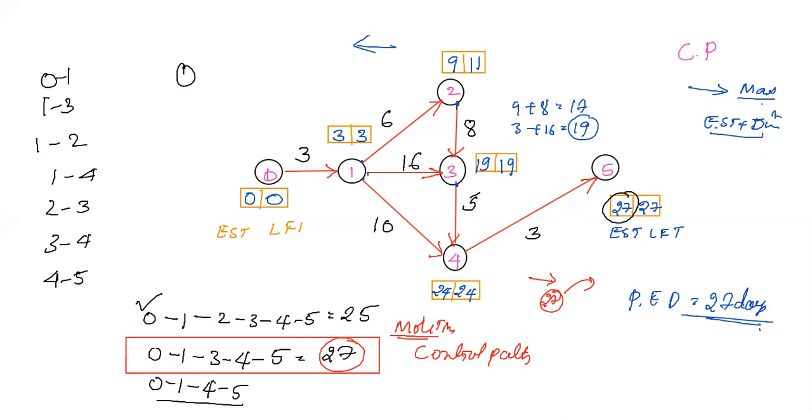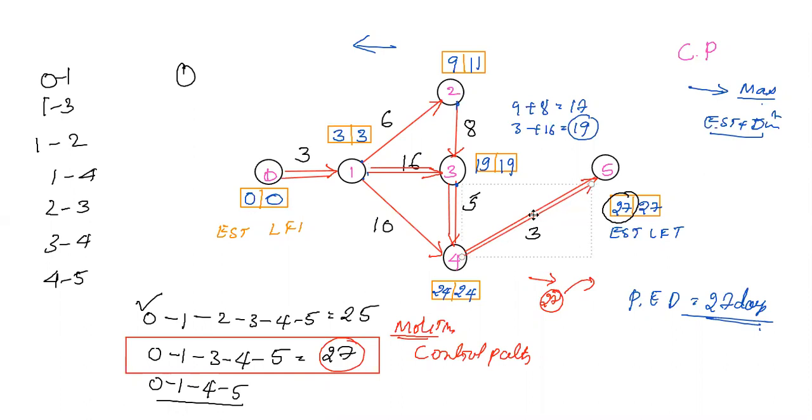Okay, so we mark it with a double arrow, which is an identification of the critical path. So 0 to 1, 1 to 3, 3 to 4, 4 to 5.